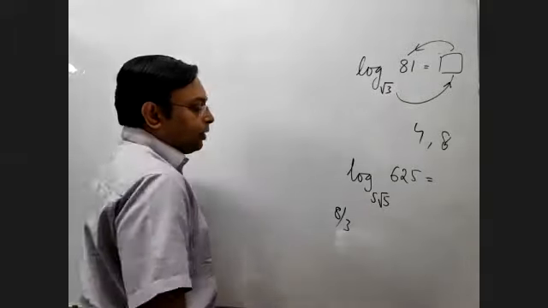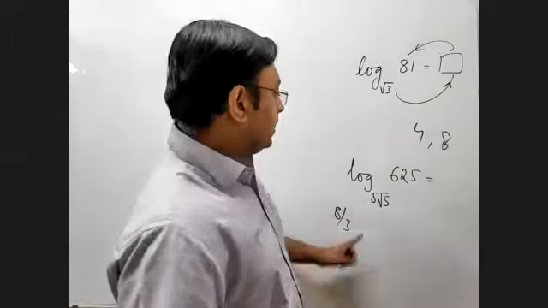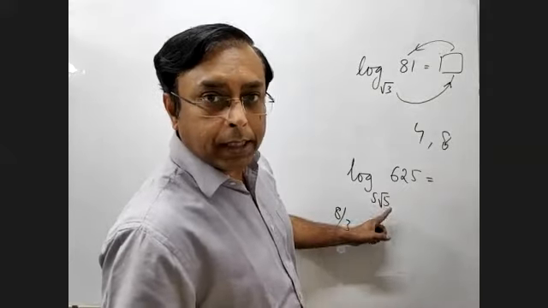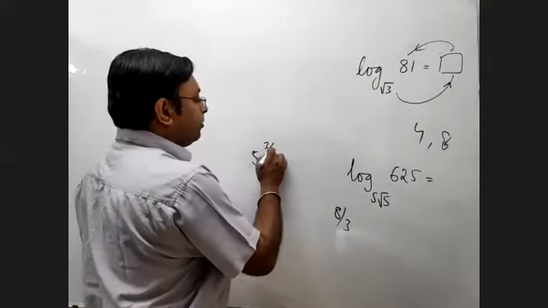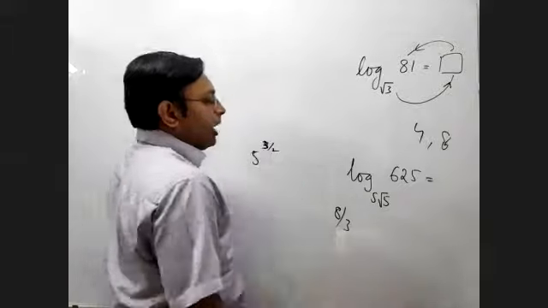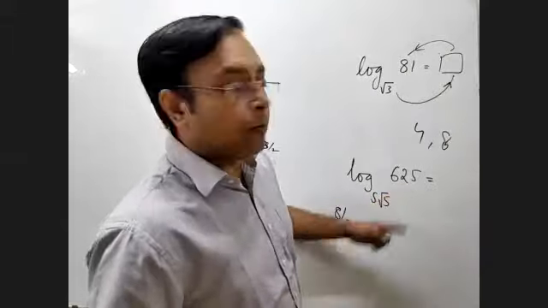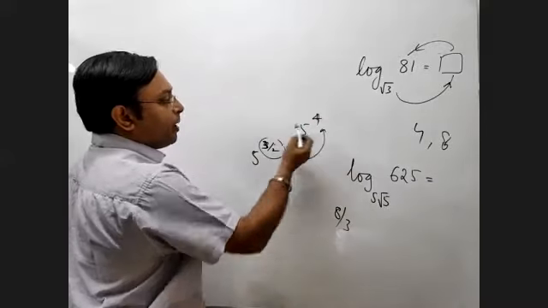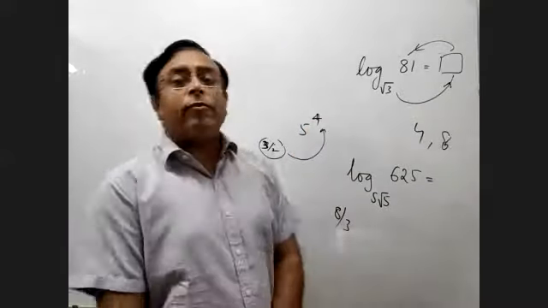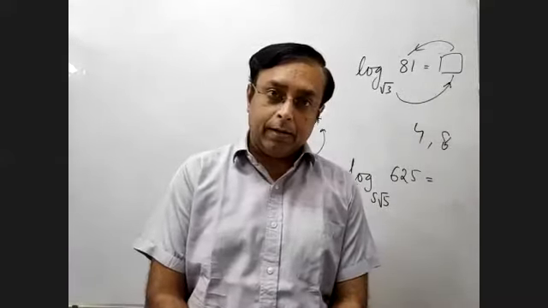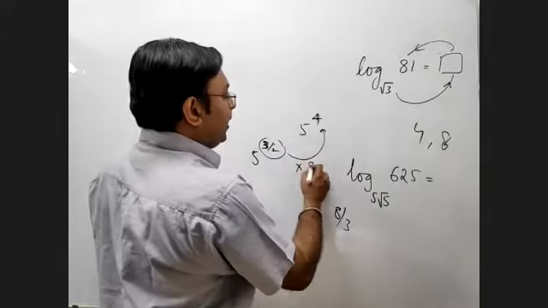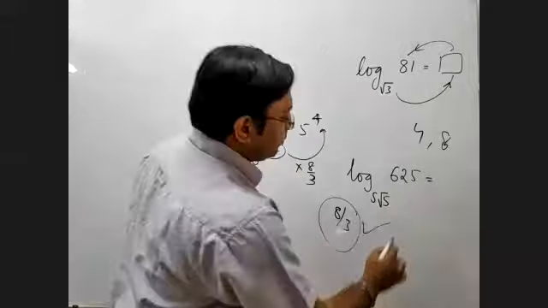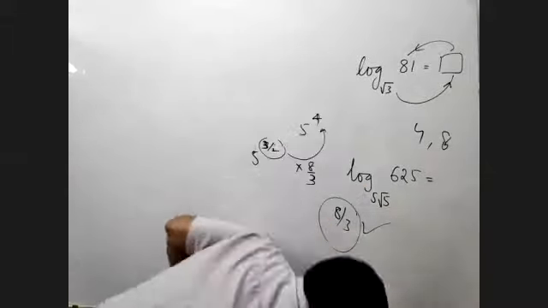So the way to understand is that the base is basically 5 to the power 3/2, and the number is basically 5 to the power 4. So from 3/2, how do we make it 4? The power of it, isn't it? We have to multiply it by 8/3. So if I multiply it by 8/3, we will get the power from here to here. So 8/3 is the correct answer to this question.